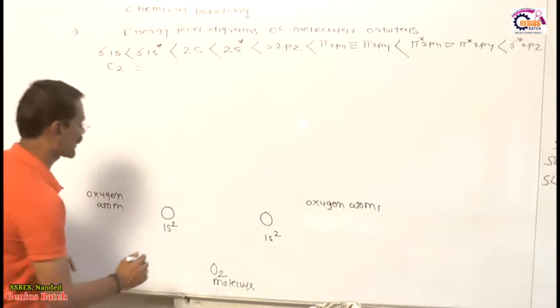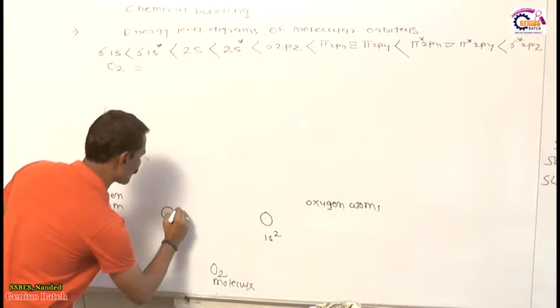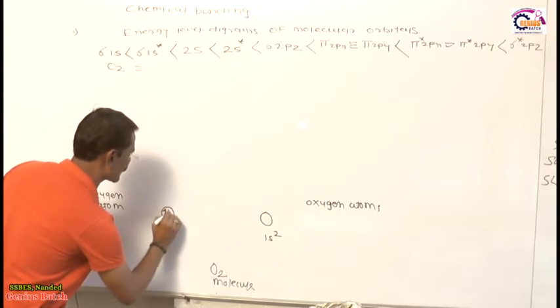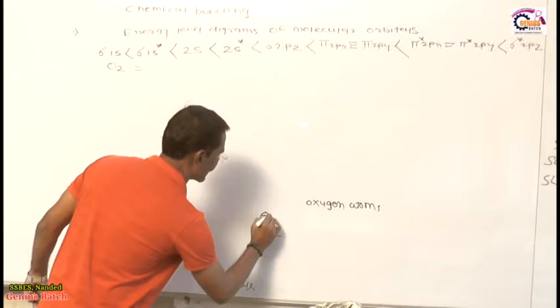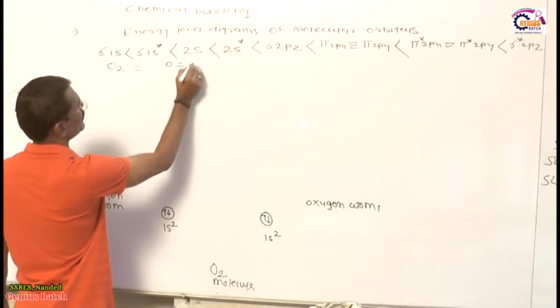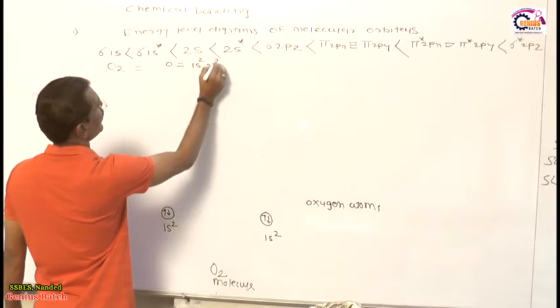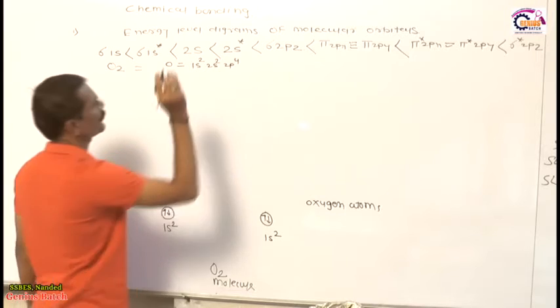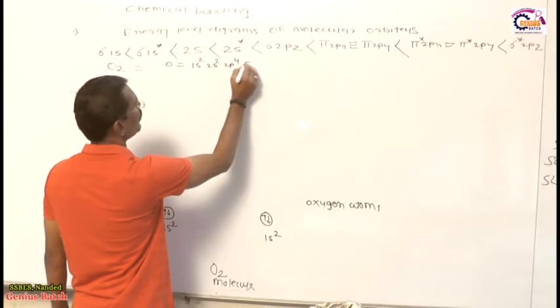Okay. Now what happened here? These 2 oxygen atoms overlap each other, because 1s2 contains 2 electrons. This also contains 2 electrons, because the electronic configuration of the oxygen atom is like this: 1s2, then 2s2, then 2p4. So this 2p4 we write this way.